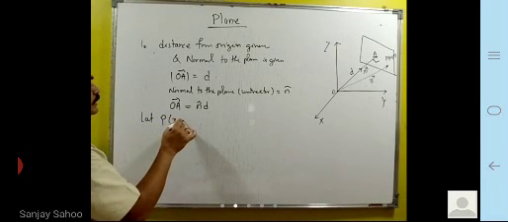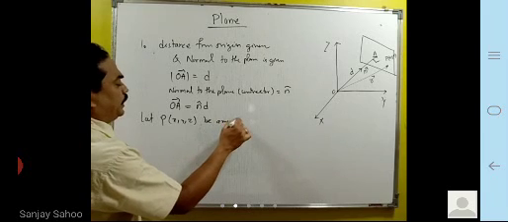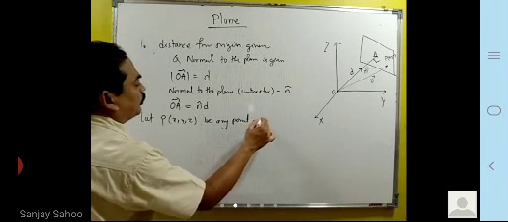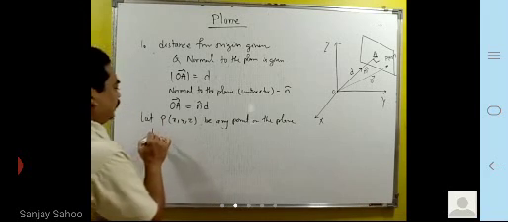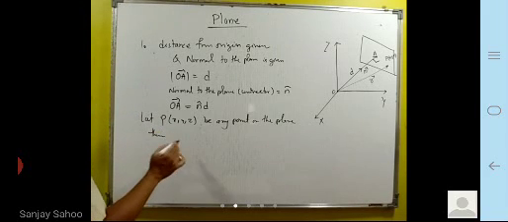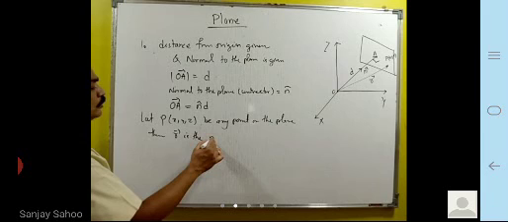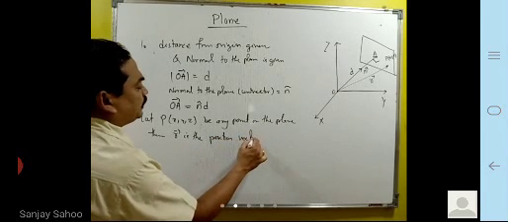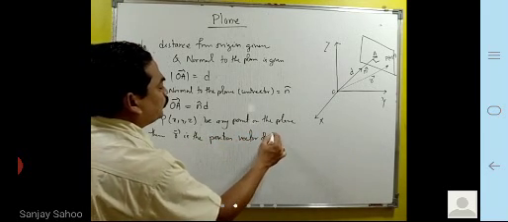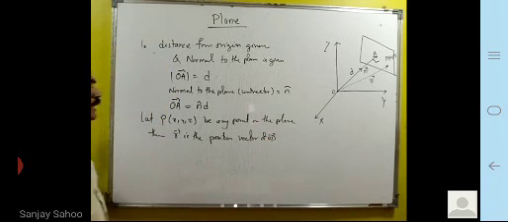Let P(x, y, z) be any point on the plane, then R is the position vector of OP.